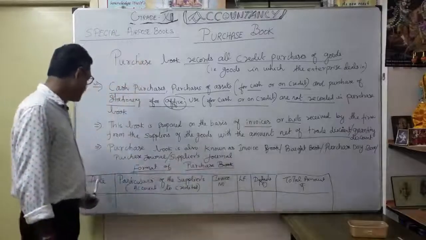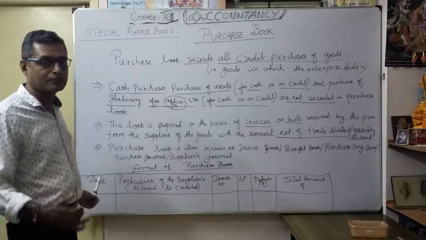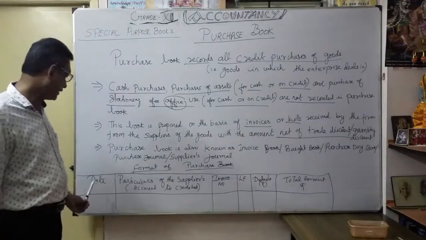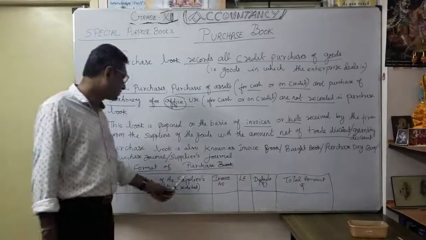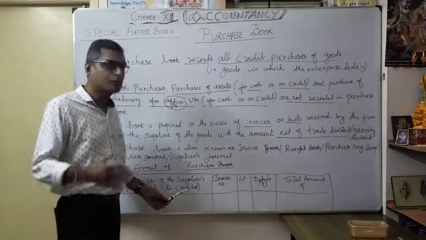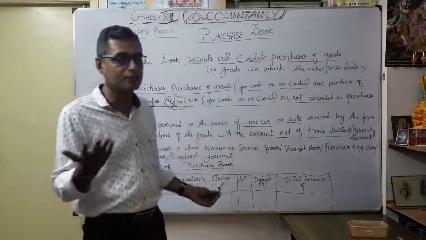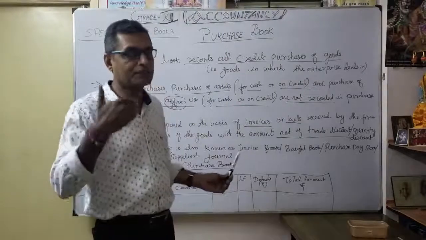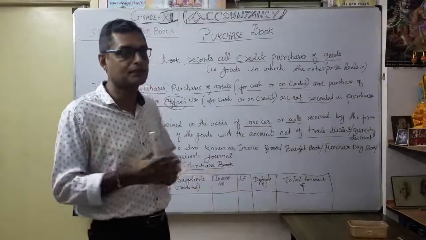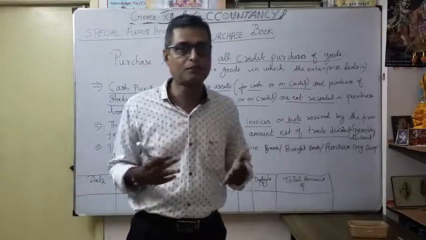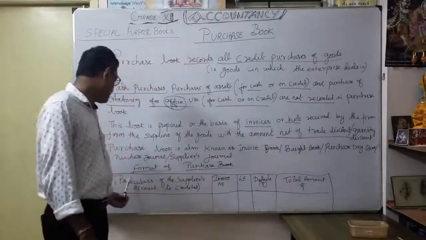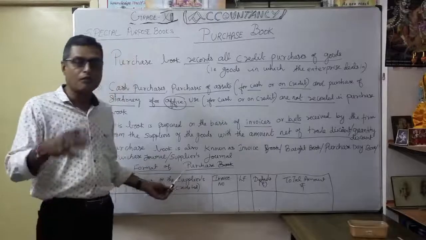See here, the date when you are going to buy on credit from the supplier. So the date and particulars of the supplier's account to be credited. Usually our supplier account is credited when you buy purchases. What is the entry for credit purchases? Purchases account to suppliers account. That's what you have to mention. The particulars of the suppliers, and what you are going to buy.